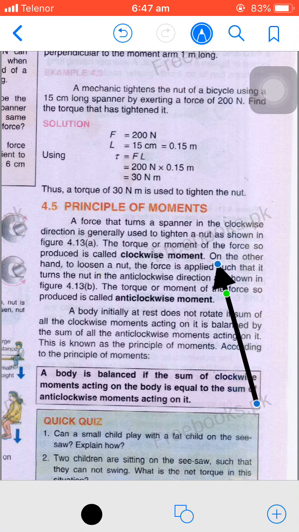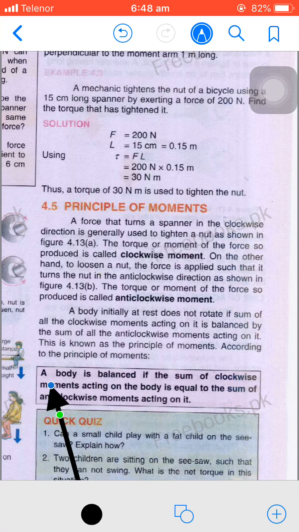And the second definition is this. On the other hand, when the object is moving in an anti-clockwise direction, generally used to loosen a nut, then the torque or moment of the force so produced is called anti-clockwise moment. This is the definition that I tell you. You can write it yourself.